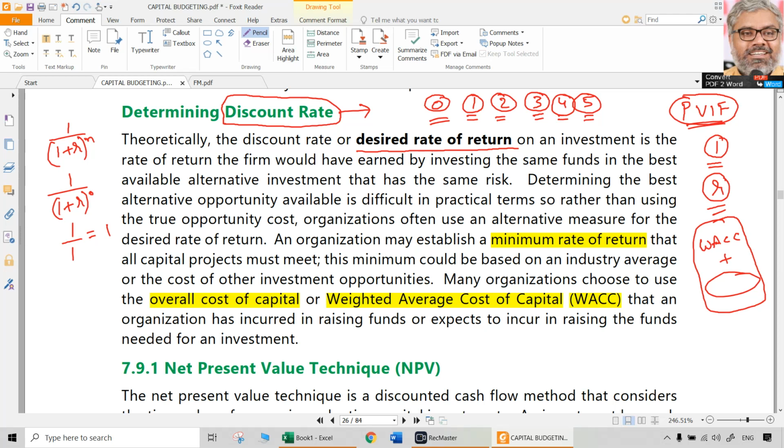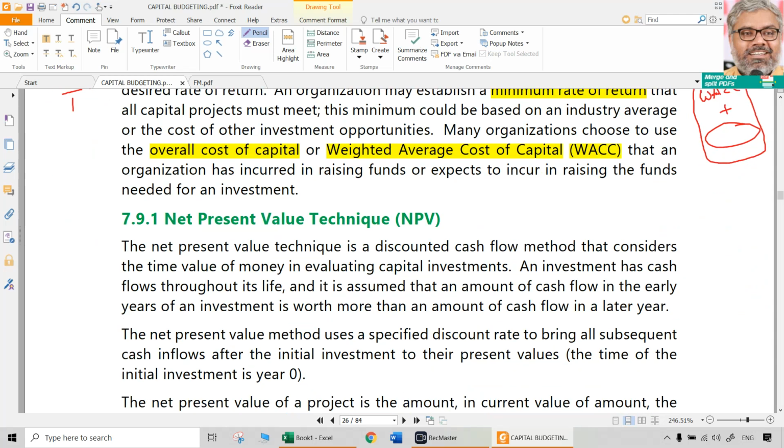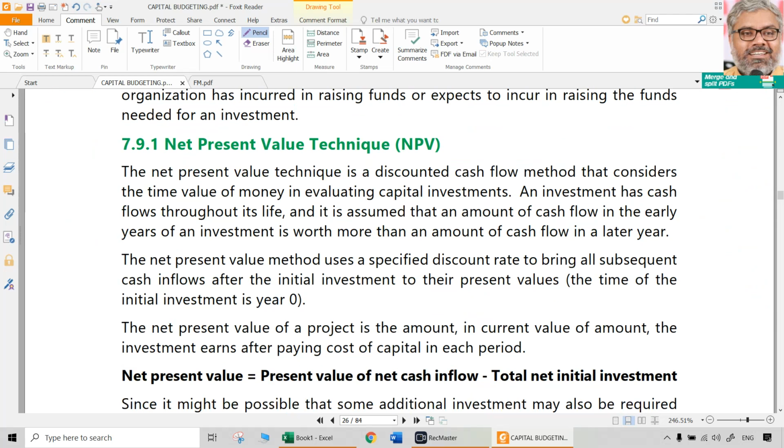So marginal cost of capital, overall cost of capital, weighted average cost of capital, required rate of return, desired rate of return, any of them can be used as R. But we don't have to break our heads about R, the discount rate, because in general it will be given in the question.